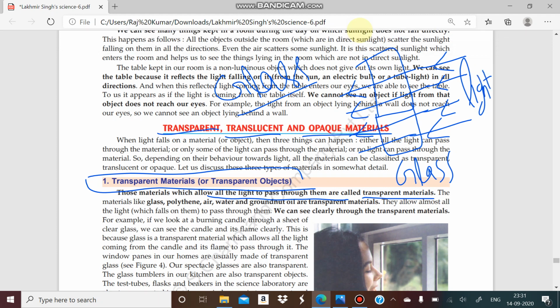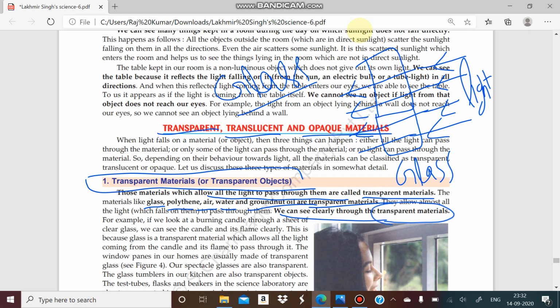We can take a torch, we can take candles, we can take anything which emits light. We generally see that all the light rays can pass through glass or any such substance, and that will be known as a transparent material. Here you can see glass, polythene, air, water, groundnut oil. These are transparent materials, because when we send light through them, all the light passes through them, so we can see clearly through a transparent material.